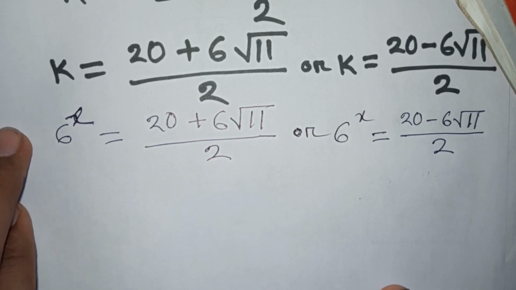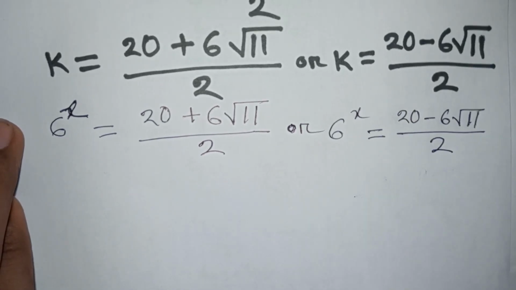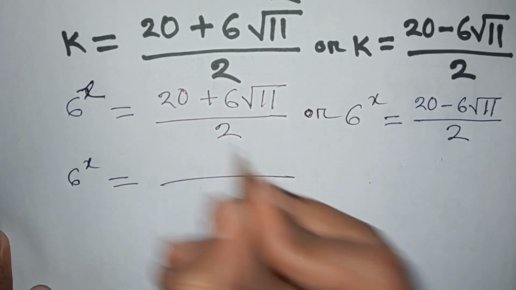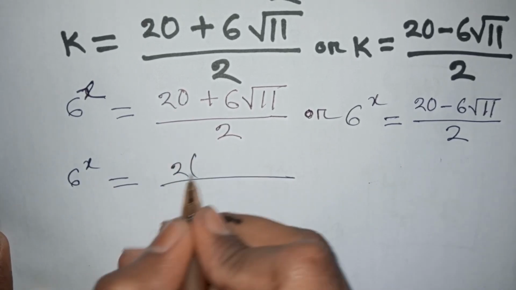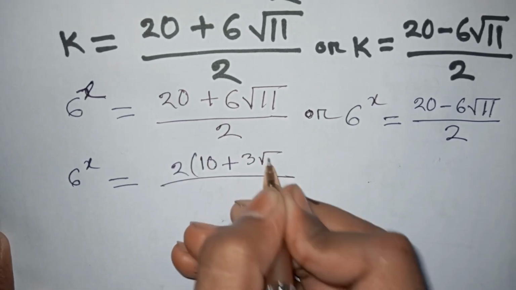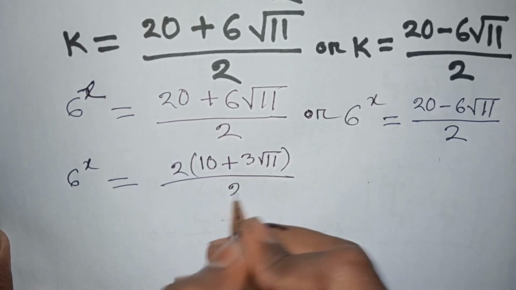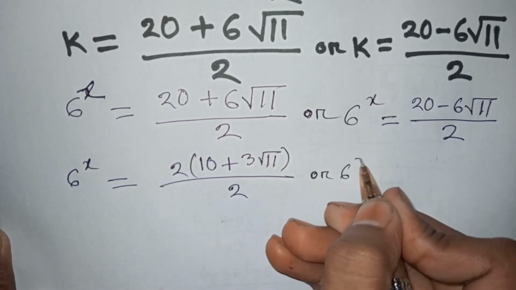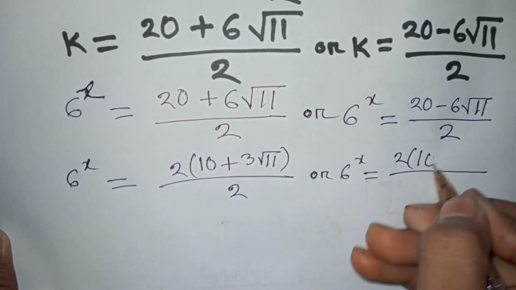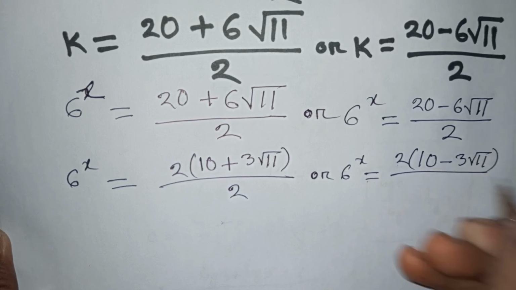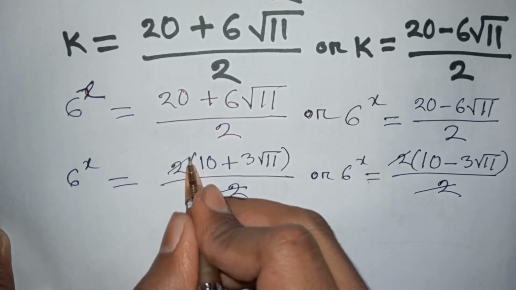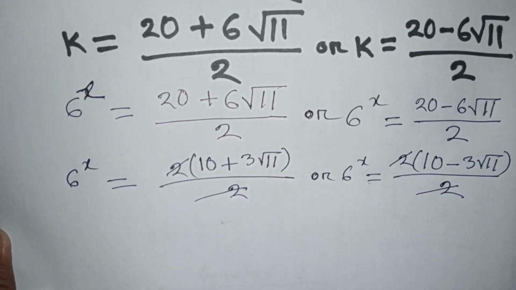Now here we take common 2, so 2 is out of the bracket: 6 power x is equal to 10 plus 3 square root of 11 over 2, or 6 power x is equal to 10 minus 3 square root of 11, then divided by 2. So this 2 will be cancelled, this 2 will be cancelled.